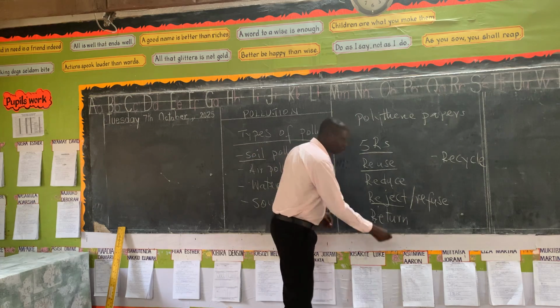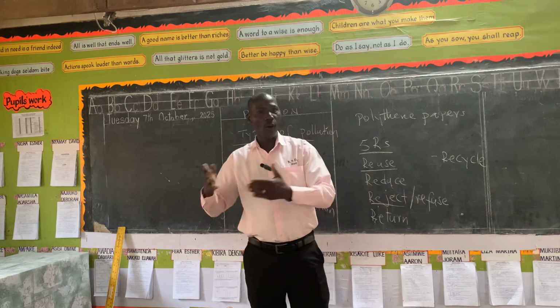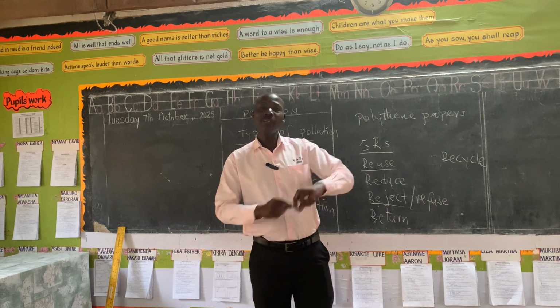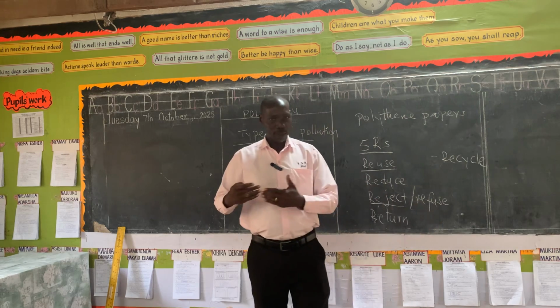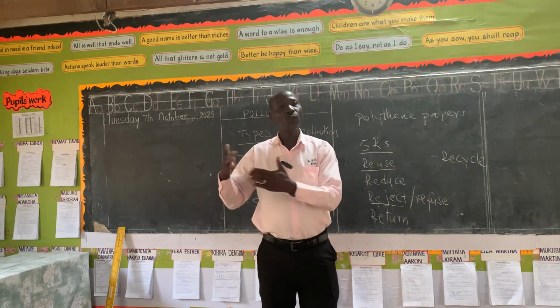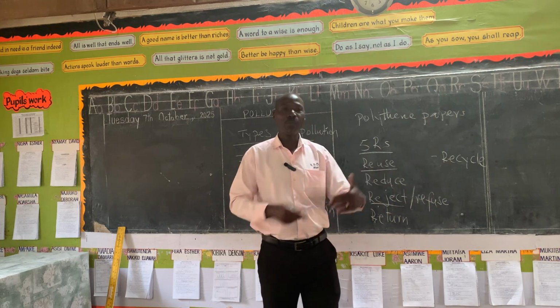Then we have return. You take back this polythene paper. After taking your food home, you take it back where you bought it. So please, your polythene paper is here. You have taken my food. Because it helps you carry your food home. Therefore, take it back. So you have returned it to where you bought the food from.